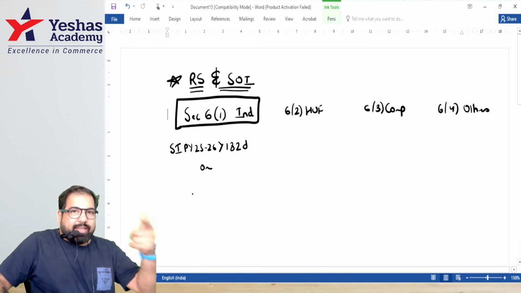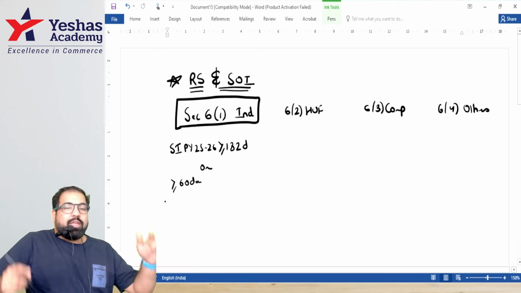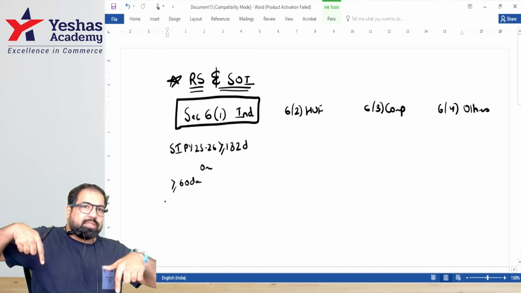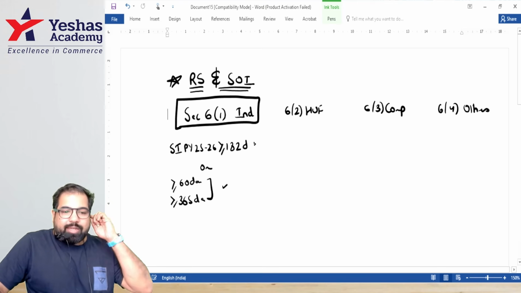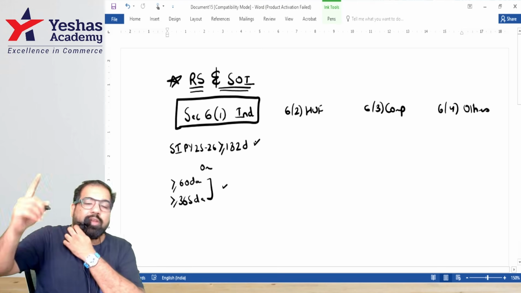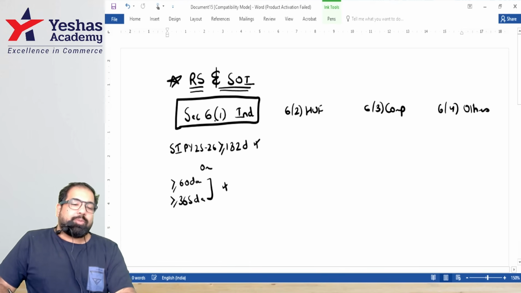If not, is there a second Lakshman Rekha? In this year, if you're staying for 60 days or more, and in the last four years before 25-26, your stay in India is 365 days or more, then again you have crossed this Lakshman Rekha. Any Lakshman Rekha you cross, you become a resident. If you don't cross any Lakshman Rekha, then you become a non-resident. Who told you about this, guys?